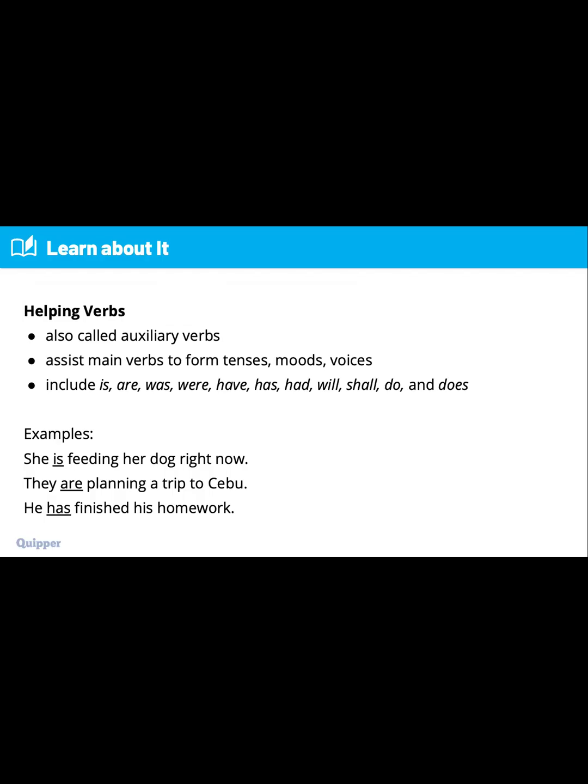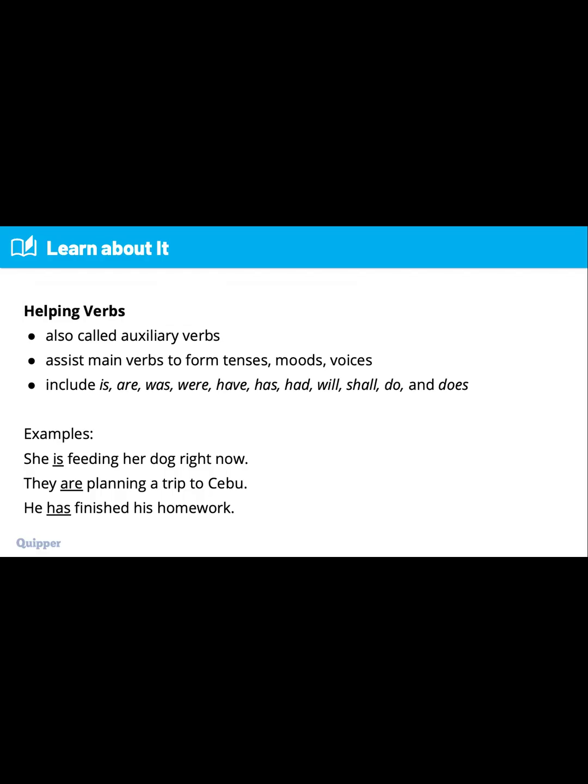So what happened, everyone, is that helping verbs tell us when or how something happens. Our main verb there is feeding, right? So is there is the one who helps the main verb.